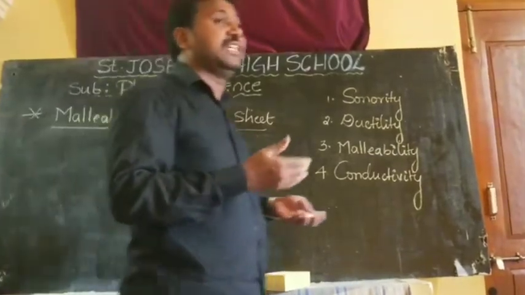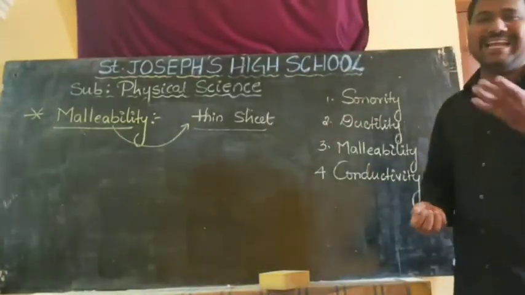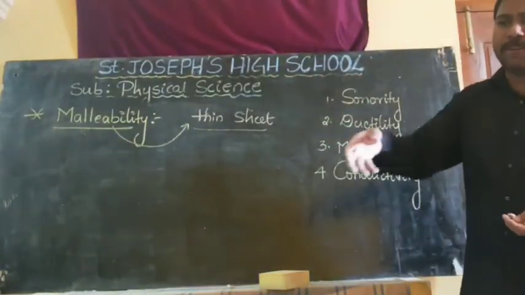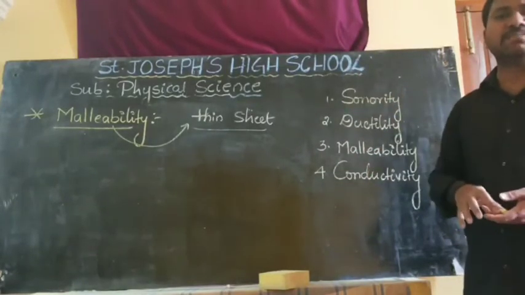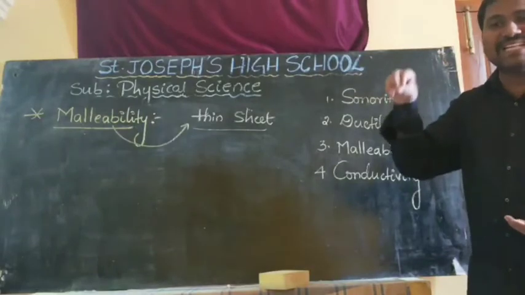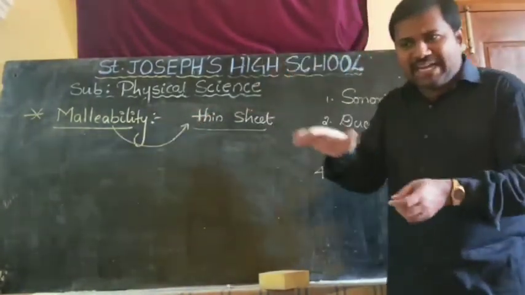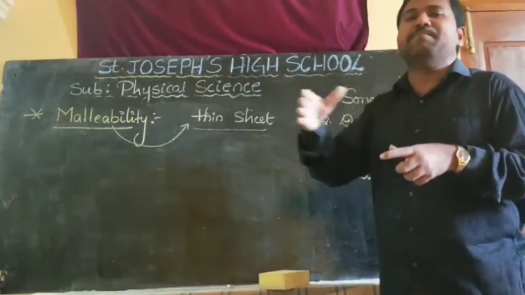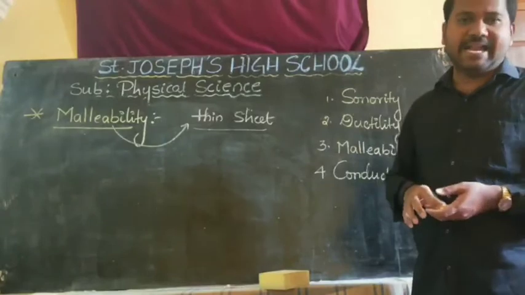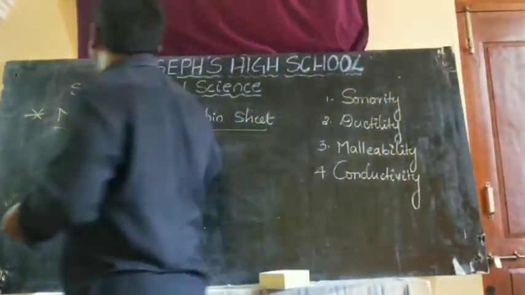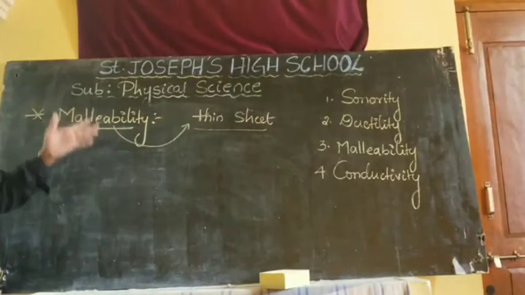Next they started using iron, so we call that the Iron Age civilization. They knew metals have the property of malleability. They beat them into flattened sheets and made different weapons to hunt animals. So malleability is one of the best physical properties of metals.